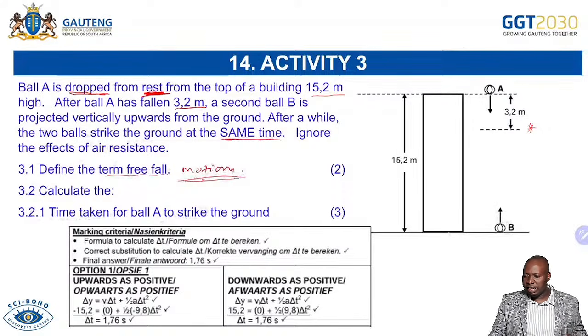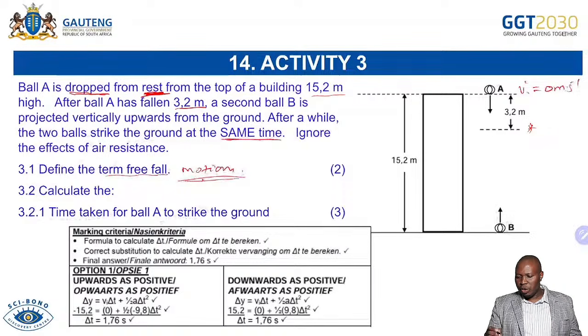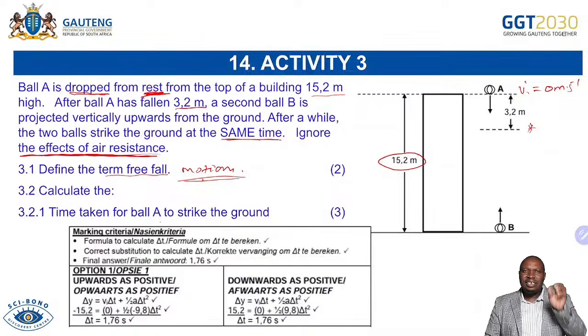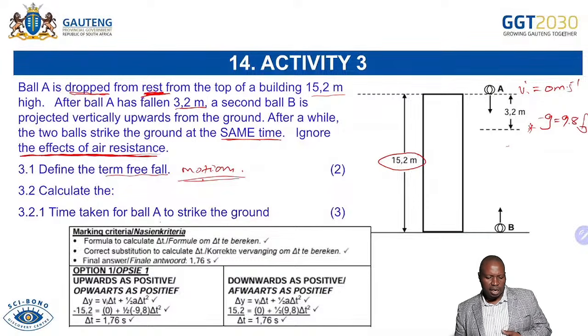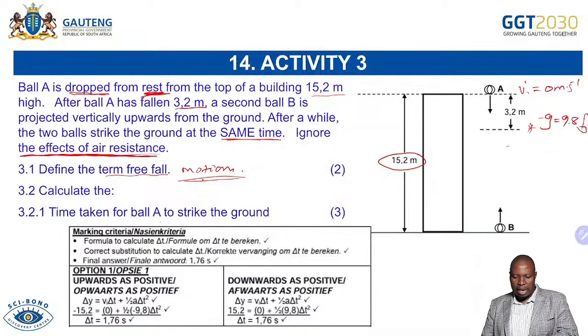This is very much important. Immediately when they say for ball A to strike the ground, you know already that its initial velocity was 0 meters per second because it was dropped. You know that the building is 15.2 meters. You know that because they ignore the effect of air resistance, the only thing acting there is acceleration, your gravitational acceleration, which is g, which is always 9.8 meters per second squared downwards. So those are given information. You have 3 pieces of information. You are able to choose your formula and answer the question. And that's what we are dealing with.